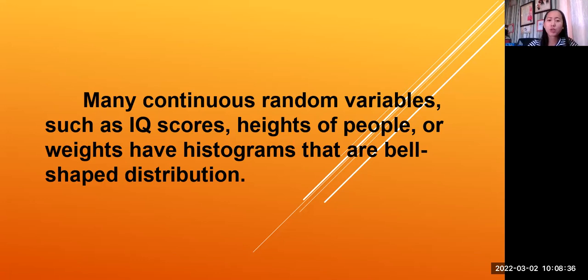So most of the continuous random variables, such as the height and weight of people, are examples of a normal distribution, where the graph is bell shape.